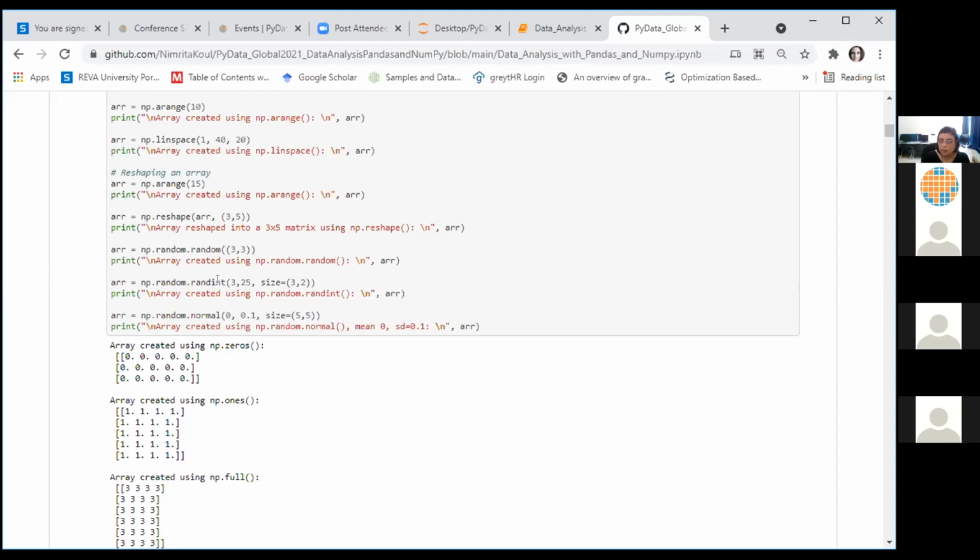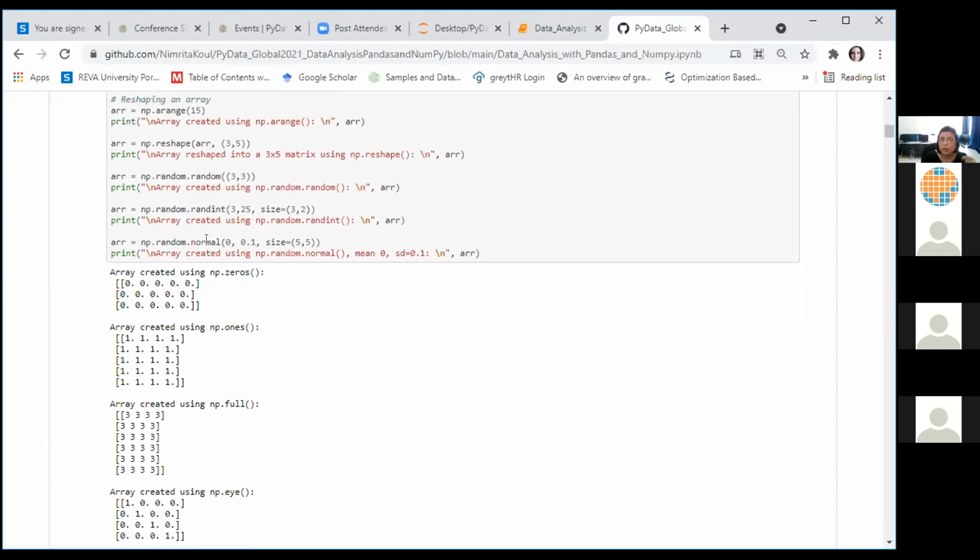You have a randint function in the random module, which again generates integers. You have to specify the range within which the integers are picked up. You can also specify the shape of the matrix or the array that is generated by this randint function. You can generate a matrix populated with data which is normally distributed. You have to specify the mean of your data, the standard deviation, and the size or shape of the matrix that you want to be generated.